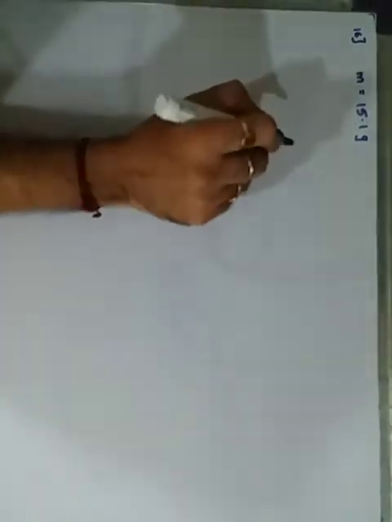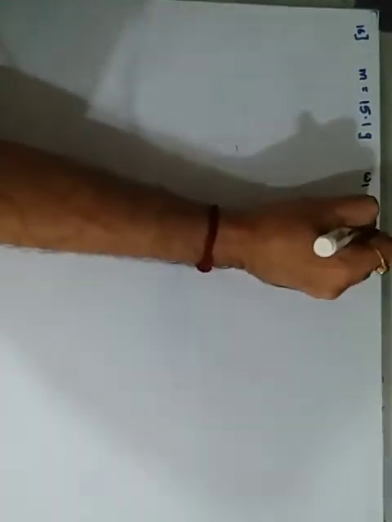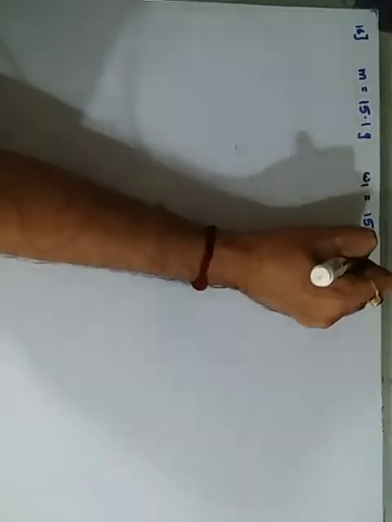Okay, question number 16 says: a piece of stone of mass 15.1 grams is first immersed in a liquid, and it weighs this much. Meaning if mass is this much, the weight, that is W1, will become 15.1 gram force.